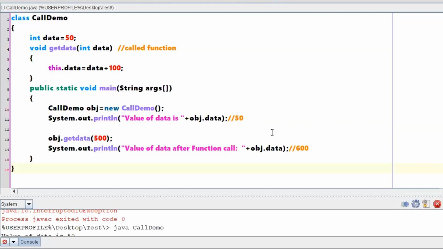Another question, sir, won't we use pointers? No, we don't have a concept of pointers with respect to Java.